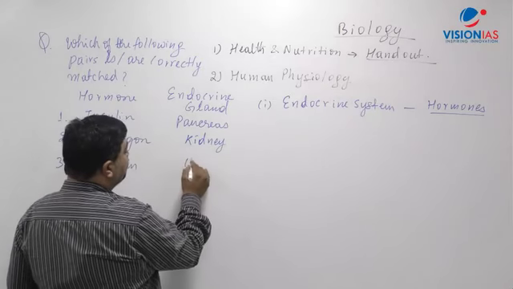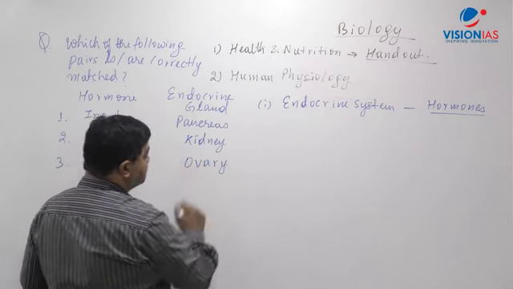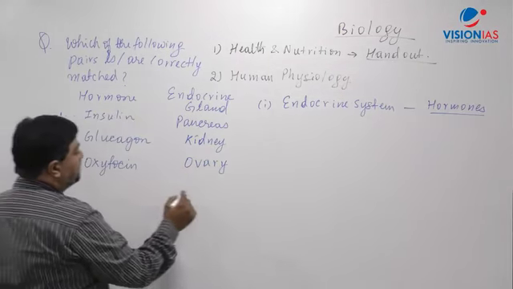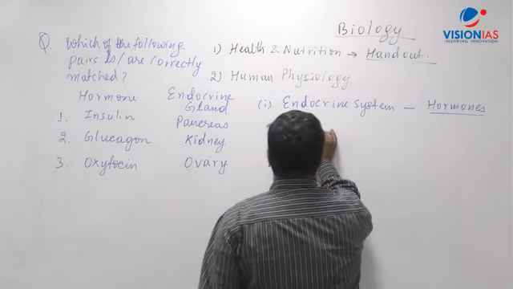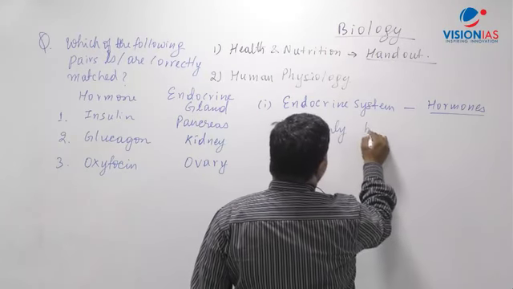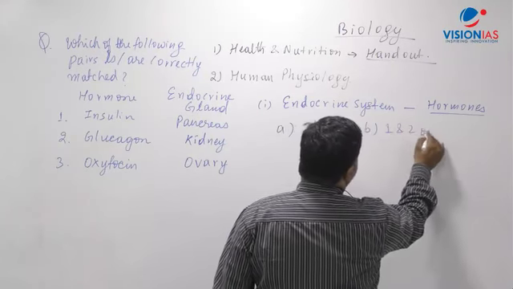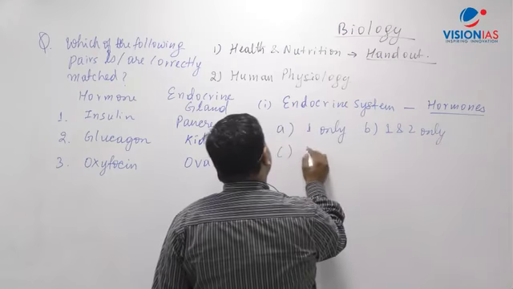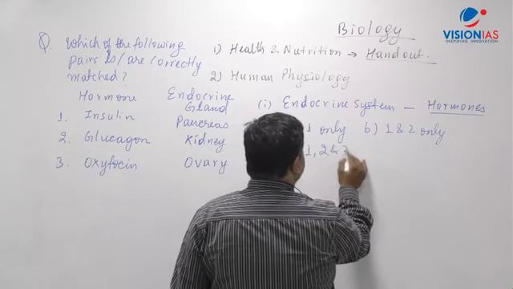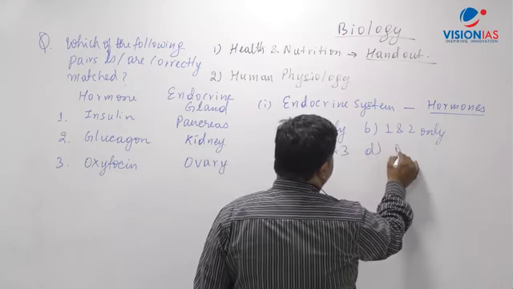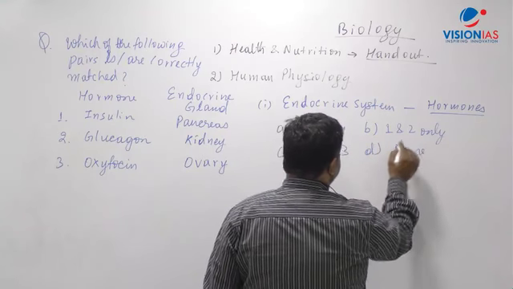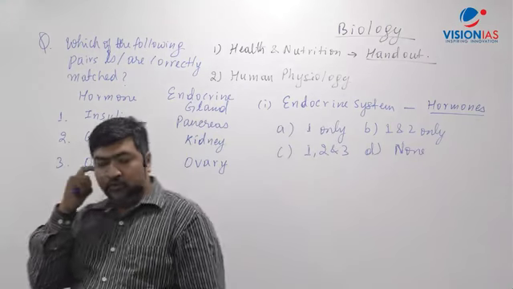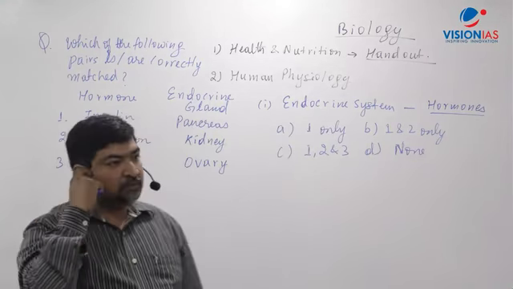Here I'm giving the ovary, correct? And you have the choice here, let's say A, 1 only, B, 1 and 2 only, C, 1, 2 and 3, and D, none. Let's say you get a question of this kind. UPSC can ask this kind of question.